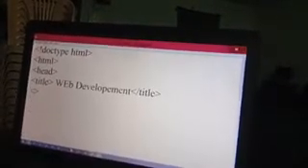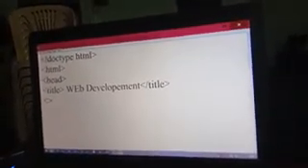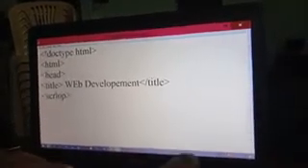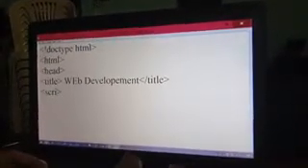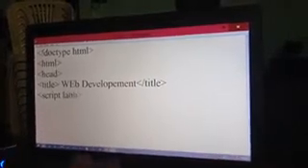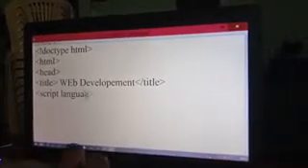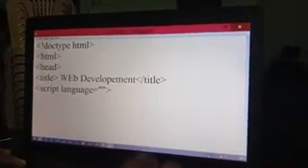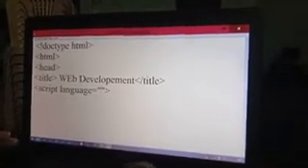After the closing of the title tag, if you want to insert another scripting language in HTML, then use a script tag inside the head tag. The common attribute is the language attribute. The language attribute defines which type of language we want to insert in our regular HTML.